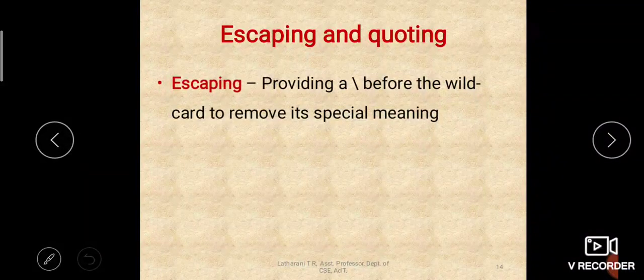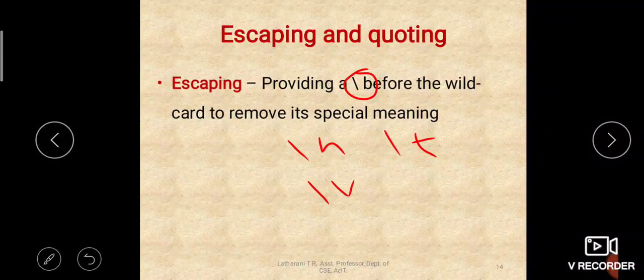Escaping means, how do you escape? Using a slash. We have seen in C programming the escape sequences, that is slash n, slash t, slash v, and slash b.